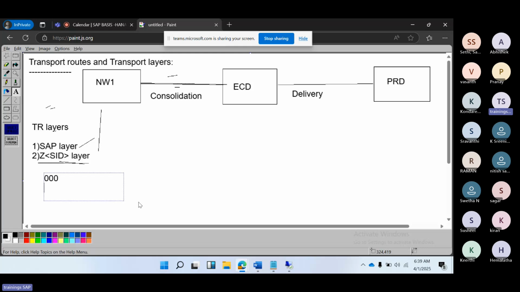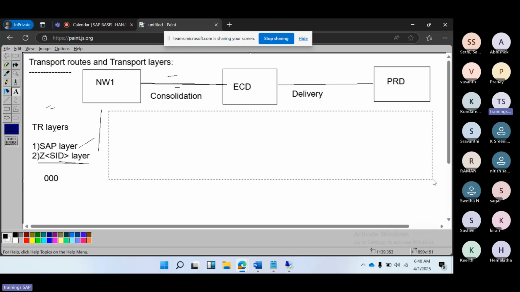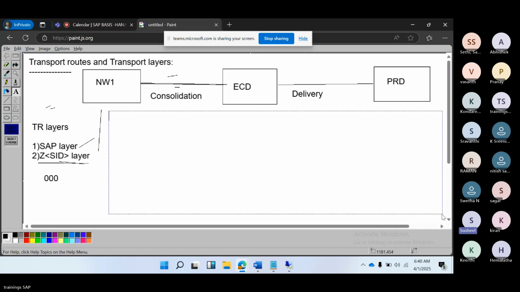Any one of the users in the 000 client you have to use to perform the changes here, right? So that is the TMS configuration, part one. Then part two is configuring the systems: creation of the transport request, adding the objects, and release. This and all the things, sir, come under one question.